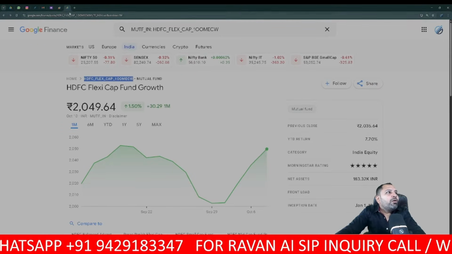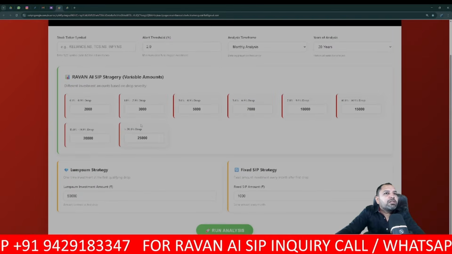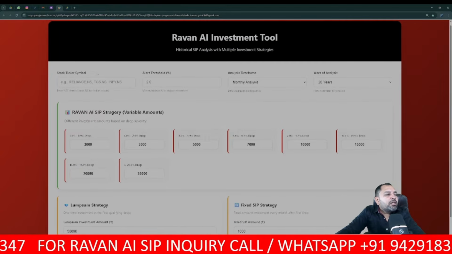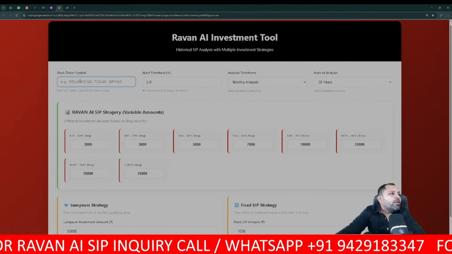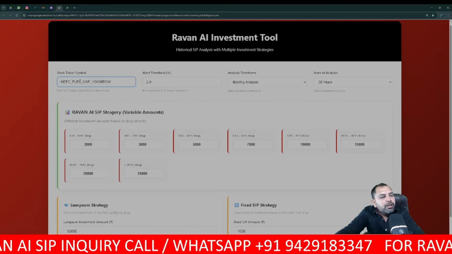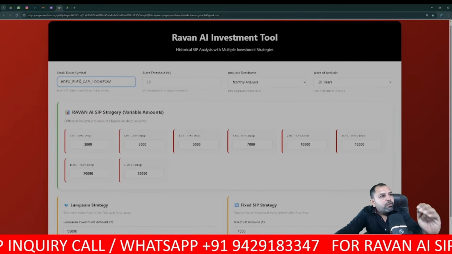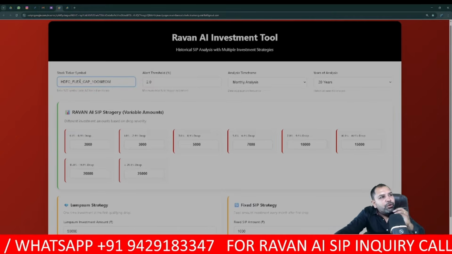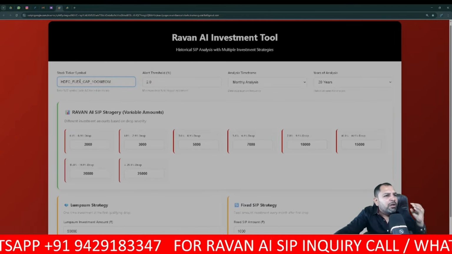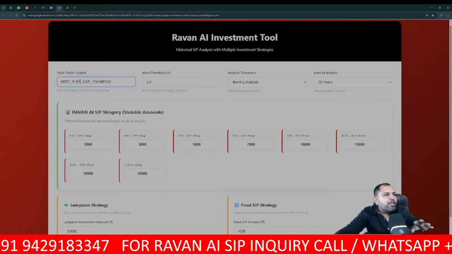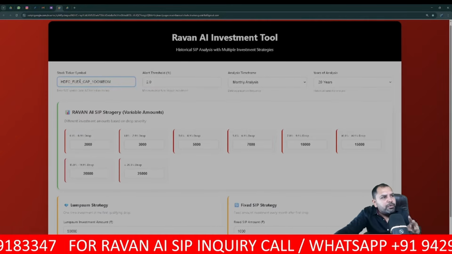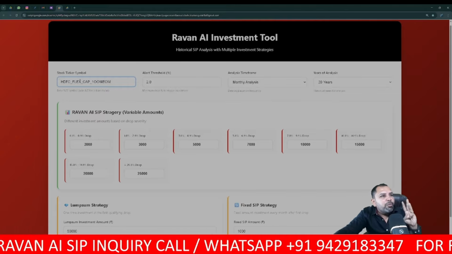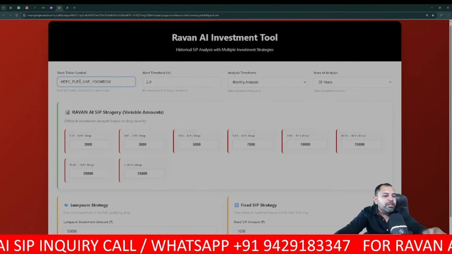Then you have to go to our search bar, the stock ticker symbol field, and keep the ticker here. You can keep any ticker: stocks, crypto, forex. I hope you understood this from our introduction part. You can enter stocks, mutual funds, ETFs, everything. We'll take three examples, mutual fund, ETF, and stocks, live in this video.